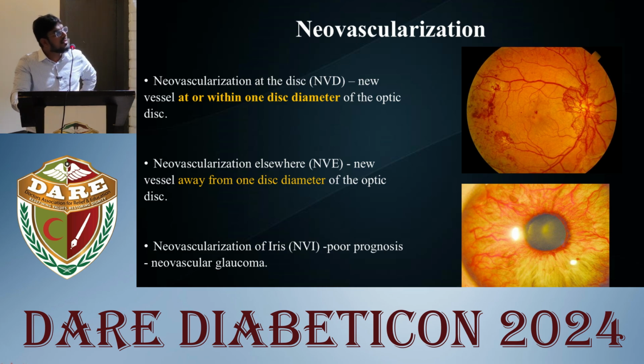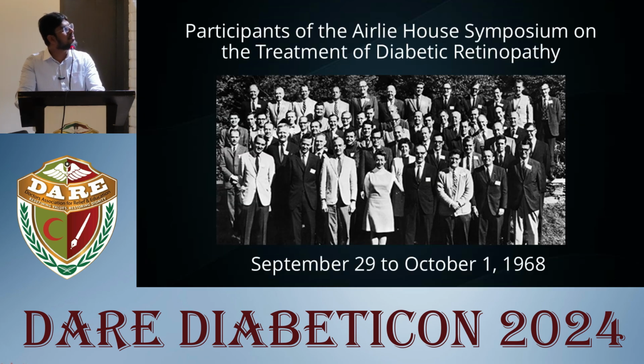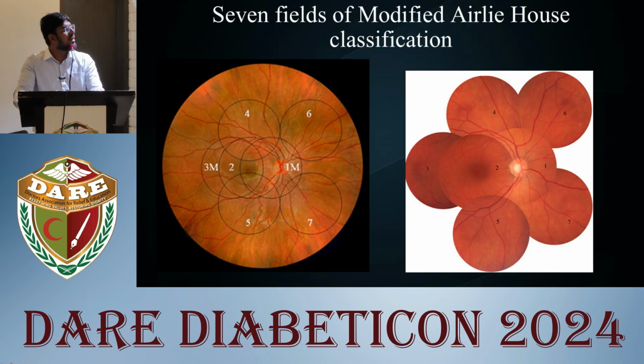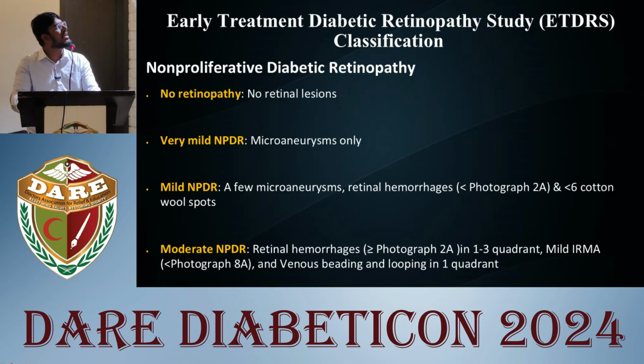It can also cause neovascular glaucoma. So, in the year 1968, the Airlie House Symposium was attended by ophthalmologists to have a standard to grade and treat diabetic retinopathy. They employed standard photographs. These photographs include 7 fields of fundus image with 30 degree photos. This fundus imaging was used in ETDRS, the Early Treatment Diabetic Retinopathy Study, to classify diabetic retinopathy into non-proliferative and proliferative stages.